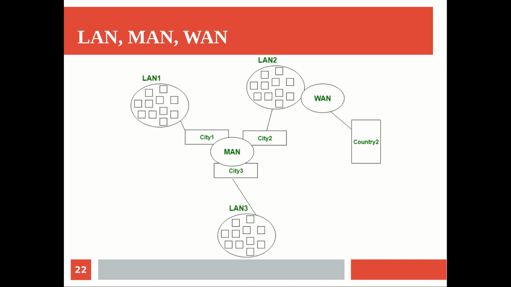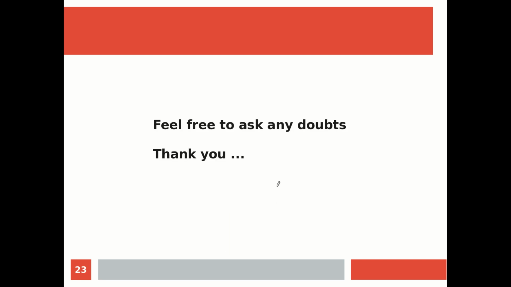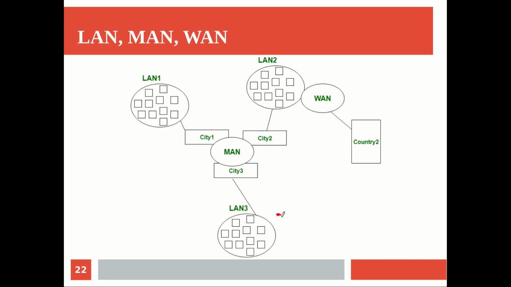Now when it comes to the personal area network, metropolitan area network and wide area network, you can view it like this. If you have a particular room, a single room, or your campus, office, whatever it is, inside that the devices are connected to each other, and we are facilitating communication and resource sharing.